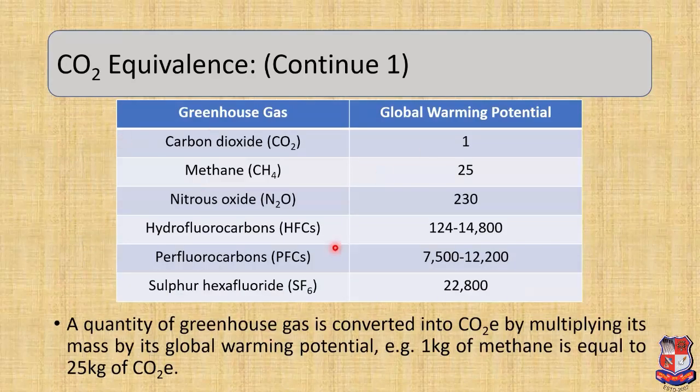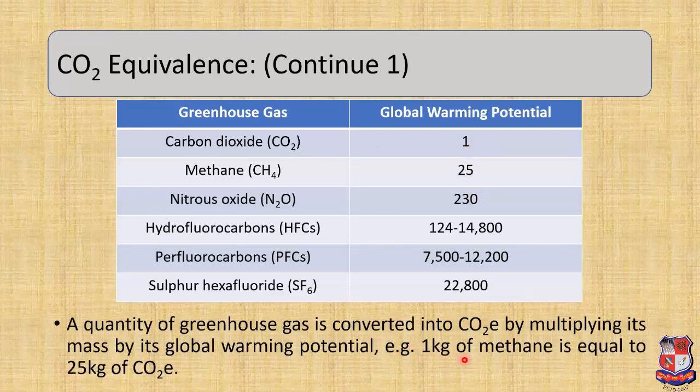Now, as I have mentioned in the last slide, this table shows the list of greenhouse gases and their relative global warming potential. Now, to find out the CO2 equivalence of these listed gases, one has to multiply the mass of these gases with its global warming potential.